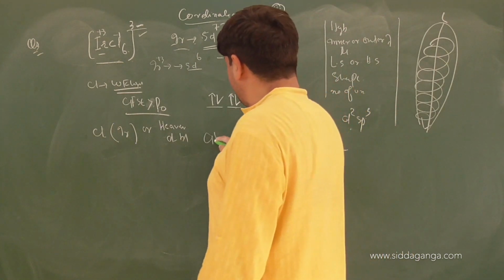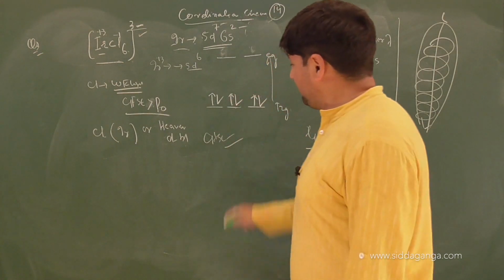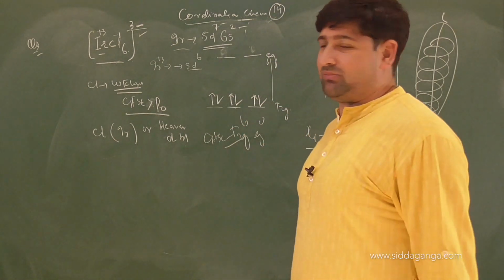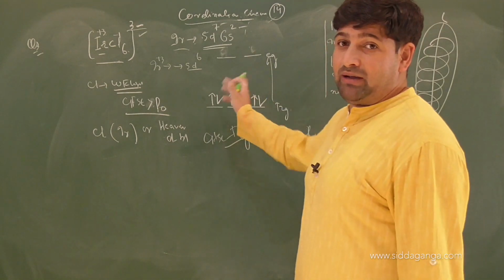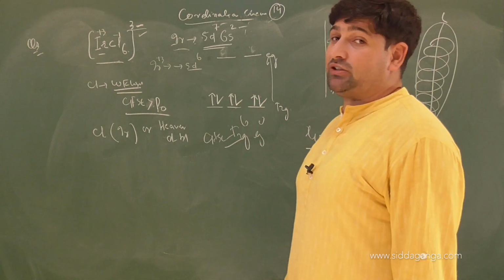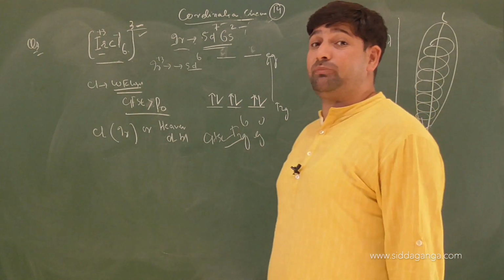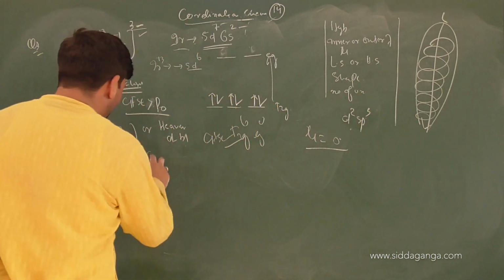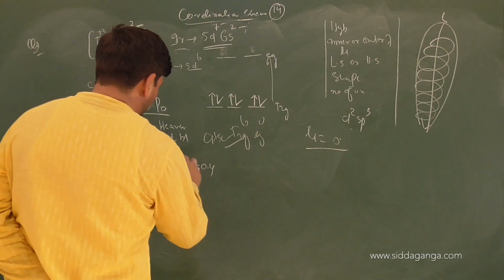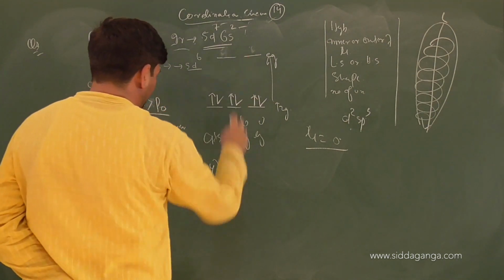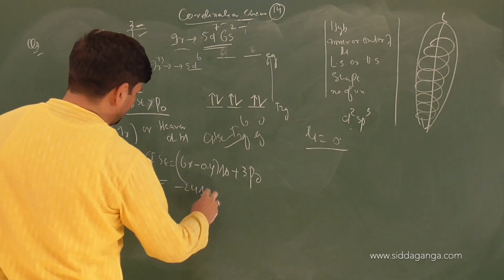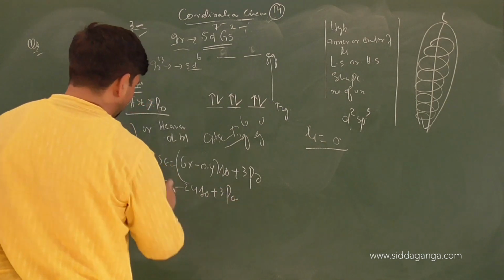And even when you calculate CFSE for this, it will be with respect to t2g6 eg0. Then the rest of the things become easy. So hybridization d2sp3, magnetic moment 0. It will be again octahedral. Here CFSE will be 6 into minus 0.4 of delta 0, plus how many pairings? 3 pairings. So, children, CFSE will be 6 into minus 0.4 of delta 0. No electron in Eg. Plus how many pairings? 3 pairings. So that will be minus 2.4 of delta 0 plus 3 pairings will come in.